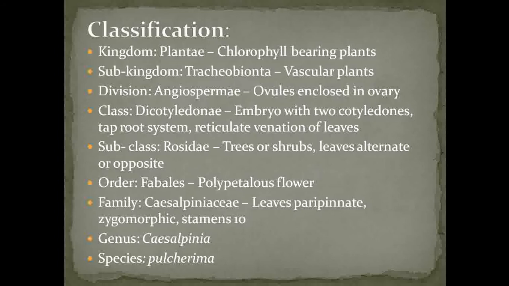The flowers are zygomorphic, and mostly the number of stamens present in Caesalpinaceae is 10, and the genus is Caesalpinia and species pulcherrima. So this is the overall classification along with its reasons of Caesalpinia pulcherrima. Then next we see the vegetative characters and reproductive characters of Caesalpinia pulcherrima.